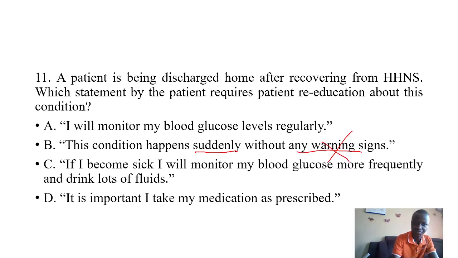Then C, it says if I become sick, I will monitor my blood glucose more frequently and will drink lots of water. This is because of that aspect of infection, and it always affects the insulin levels. Then D, it's important to take my medication as prescribed. Of course, they have to take it. It's type 2 diabetes, they'll always be on metformin and other drugs that try to correct this issue.